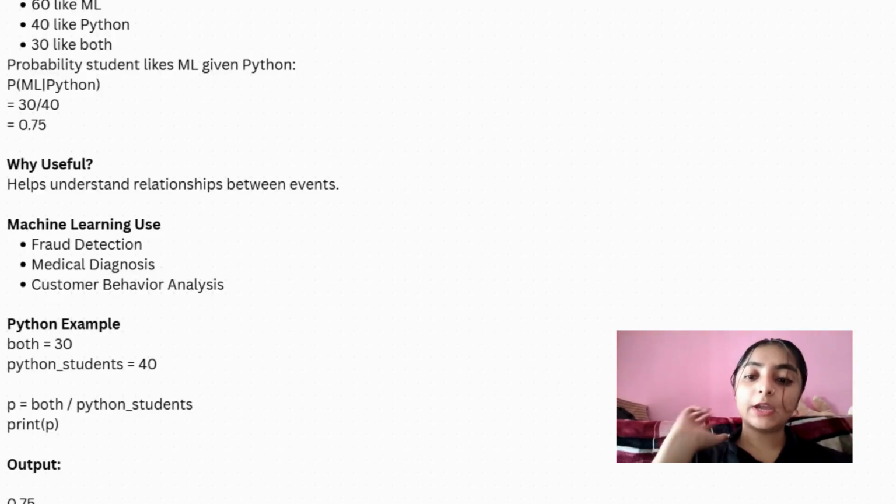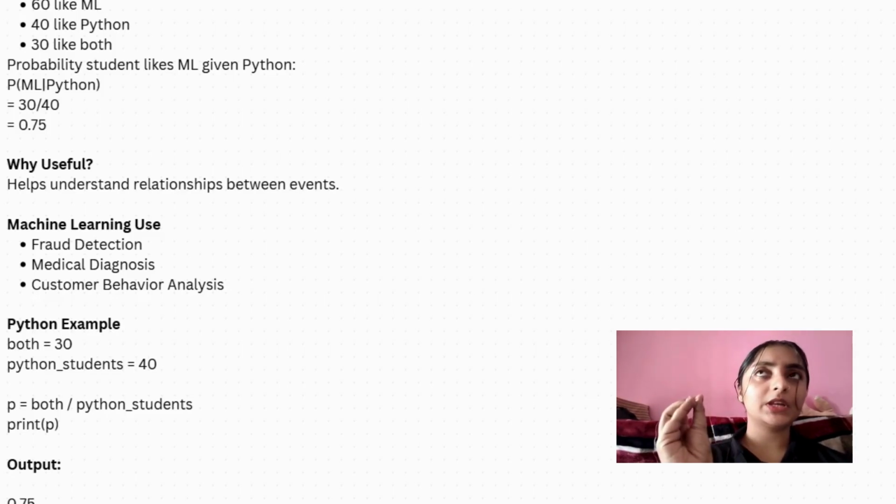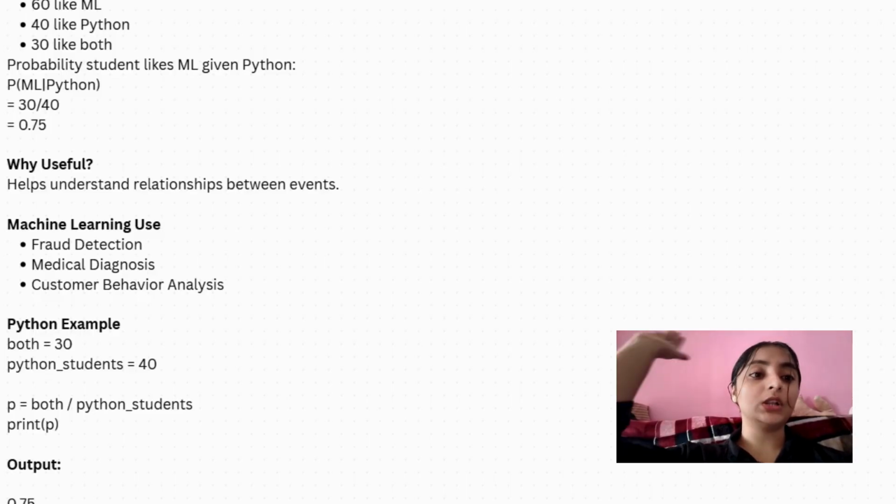In medical diagnosis, for example, given that the patient has a fever, what is the probability that they have dengue fever? We don't know, as fevers vary: typhoid fever, dengue fever, normal fever, viral fever, etc. What is the probability of dengue fever among all those types of fevers? So this is conditional probability.